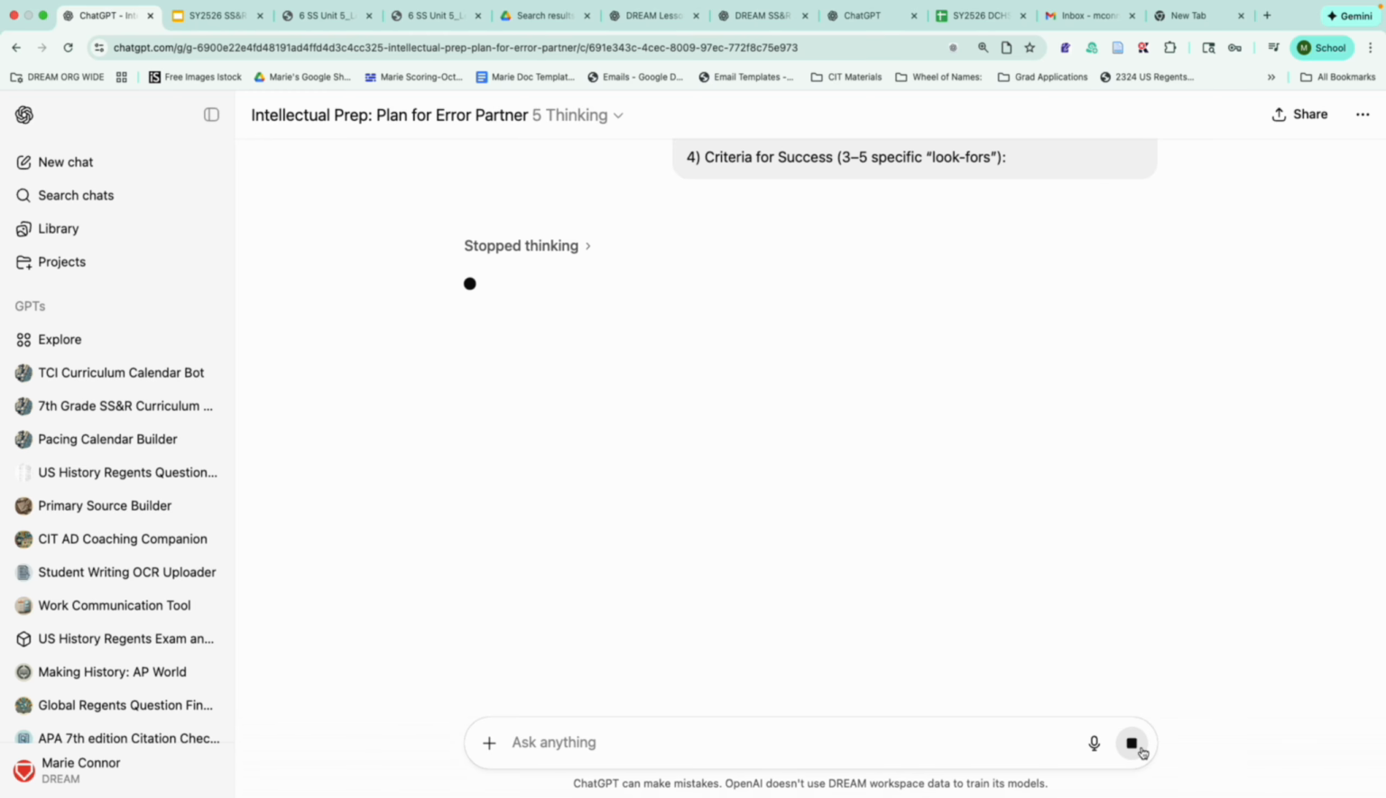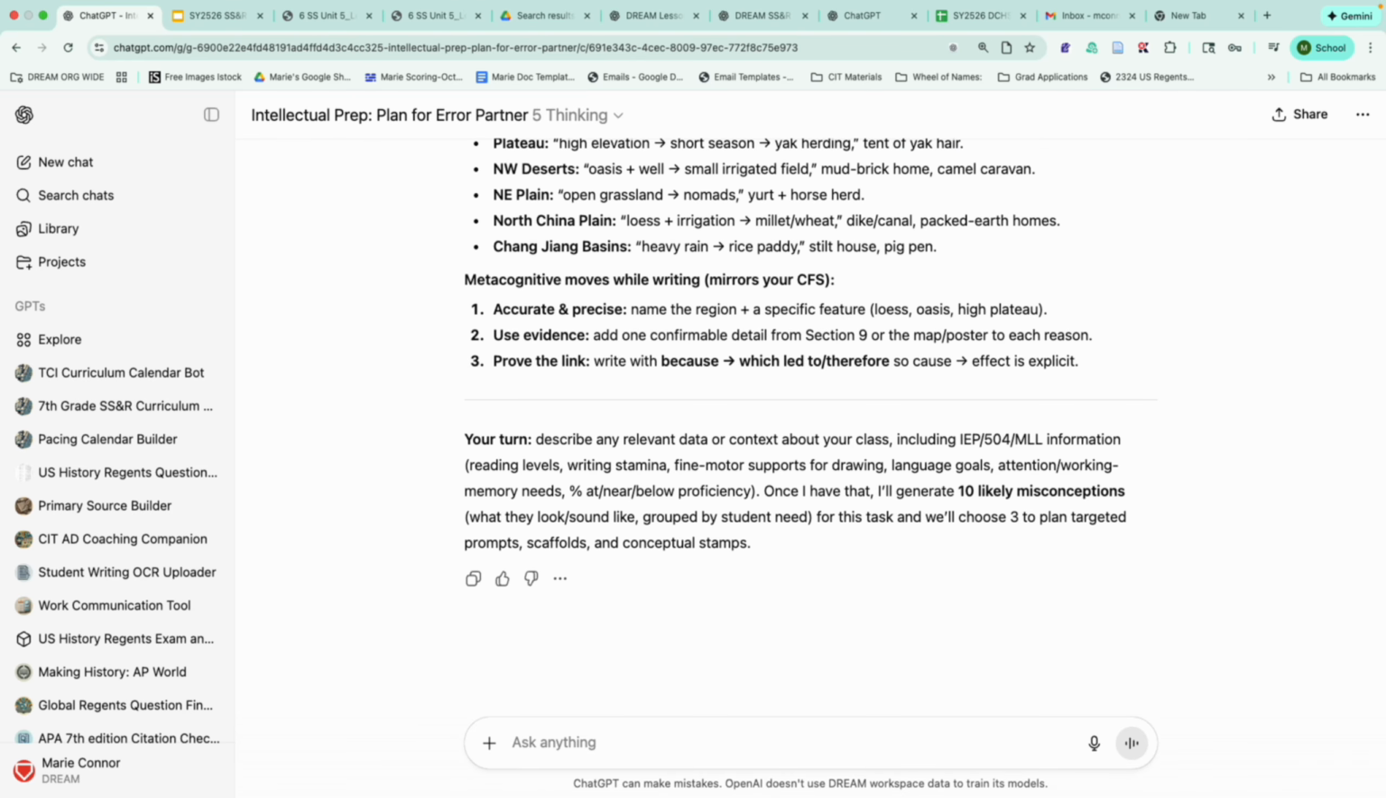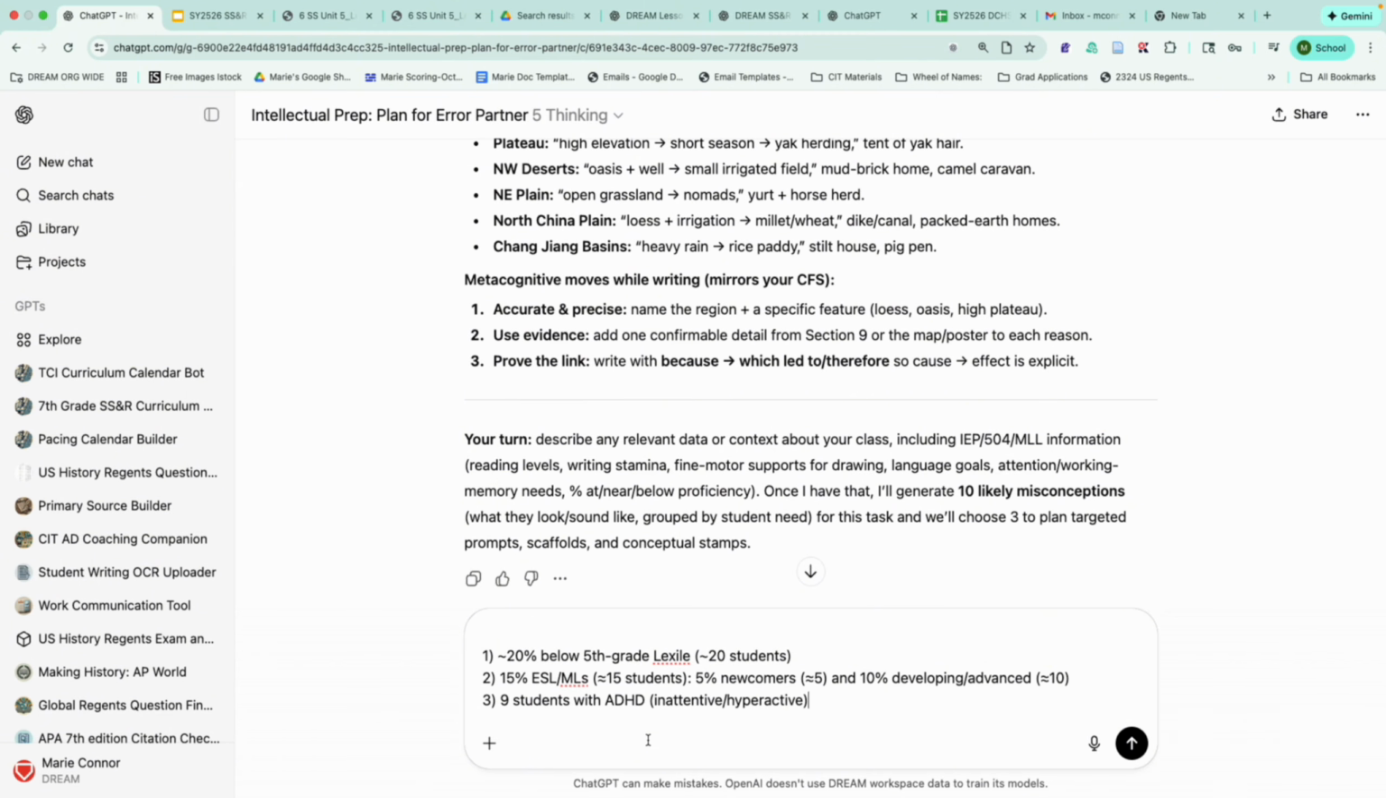The next step is going to be asking for our students that we're working with. So now it's going to ask for information about our specific class. And this is where if you have students with IEPs or English language learners or particular skill gaps, I would pre-make material that has that in. In this case, I might say, okay, about 20% are below fifth grade Lexile. We have 15% of our students are English language learners and 9 students with ADHD.